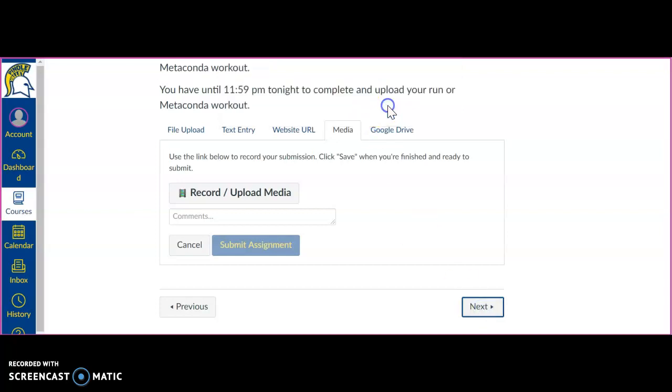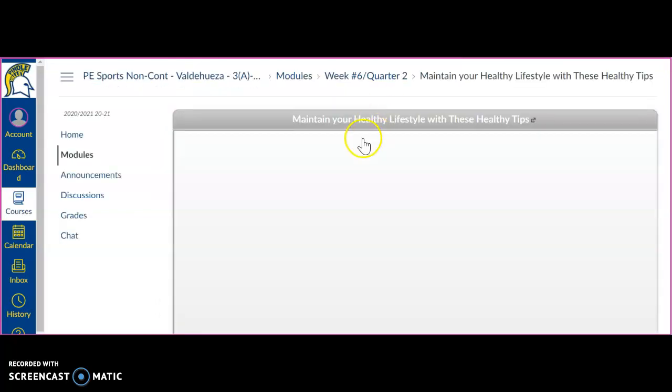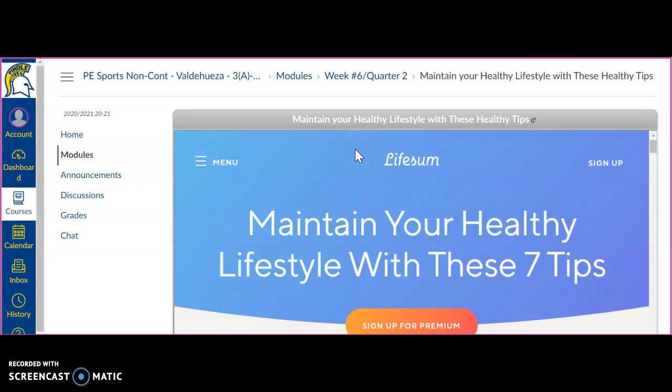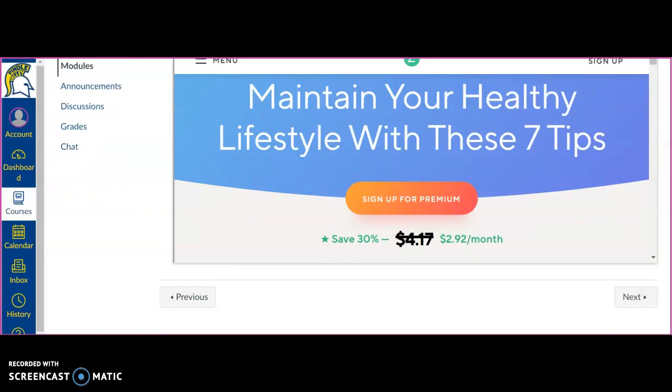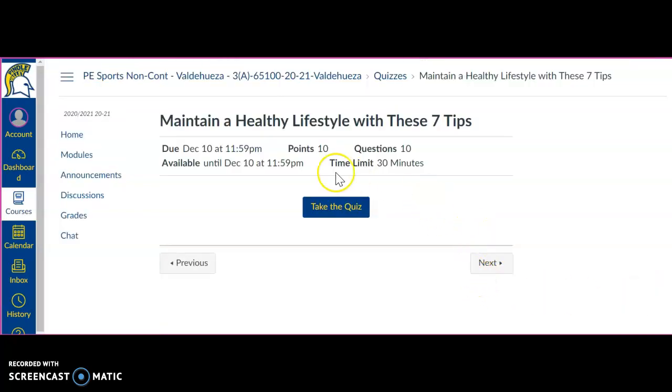And the last activity you have for the week is going to be one more quiz. So it's maintaining your healthy lifestyle with these 7 tips. So you're going to do this reading. Once you're done with your reading, same thing. You have 30 minutes to complete your quiz, 10 points, 10 questions. Click take the quiz and you have 30 minutes. Once that's done, the test will close. So make sure that you set time aside to take your quiz. And those are all the activities we have for this week.